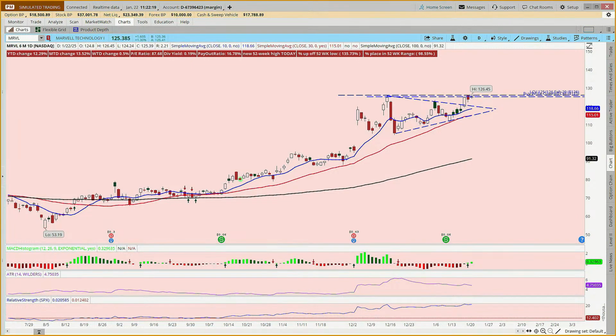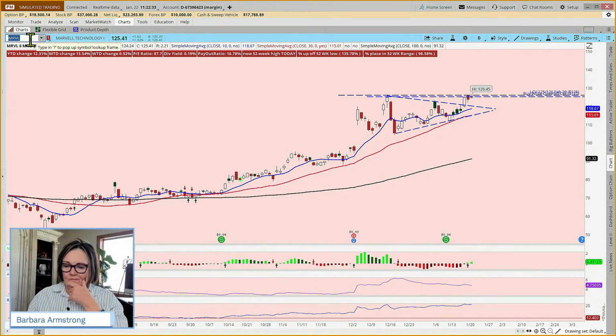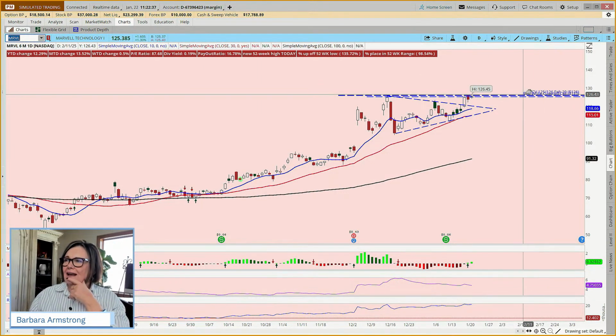Okay, so that's Marvell. That's our first one. Okay, let's look at, so you can show your position. You can add that position on the chart.